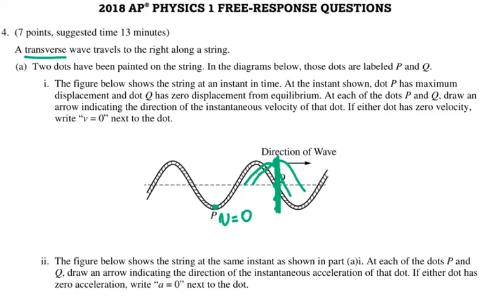The wave is moving. So from this picture, I see that because this point is higher than Q and the wave is moving this way, I know my Q is going to move in this direction. So that's the direction of Q at that instant.